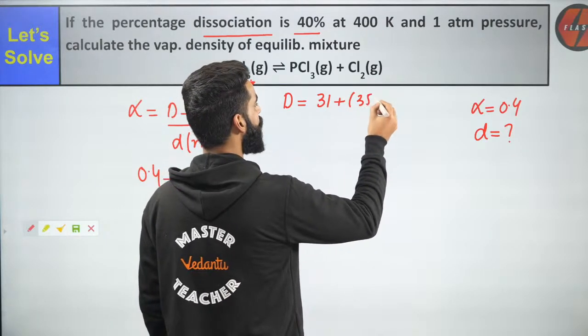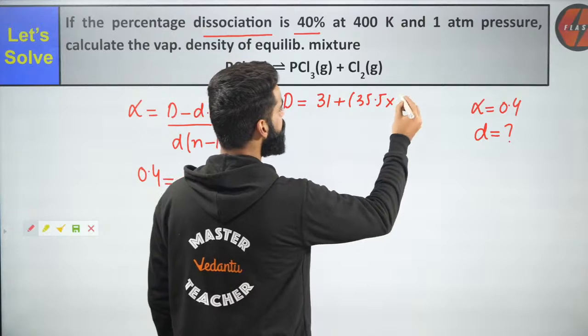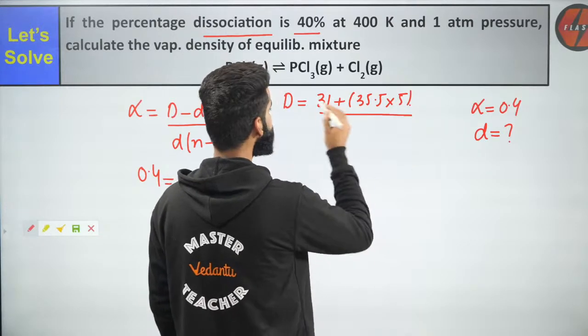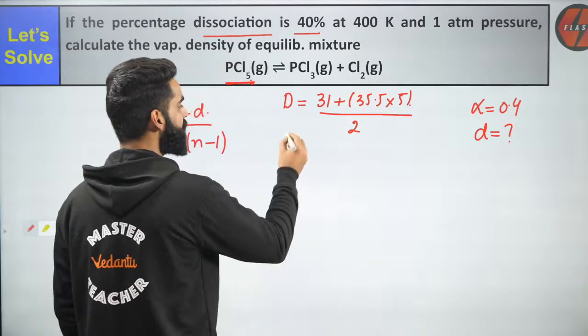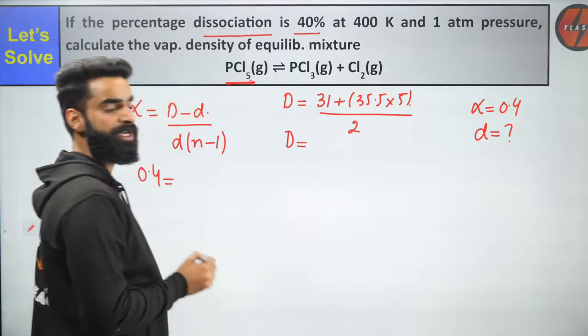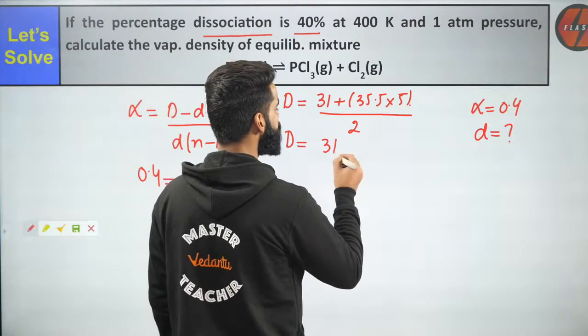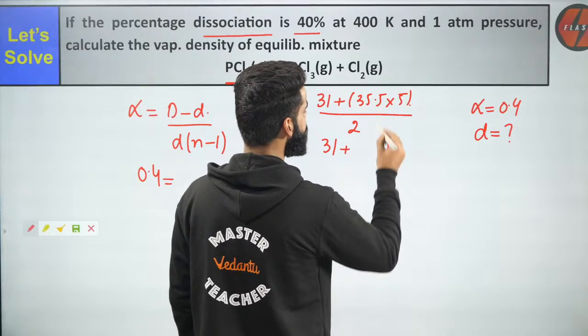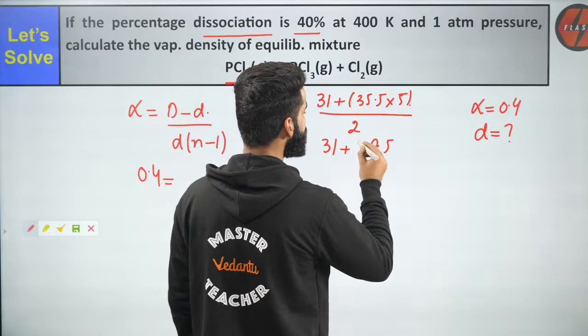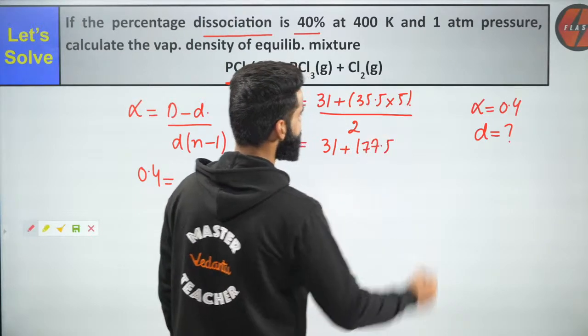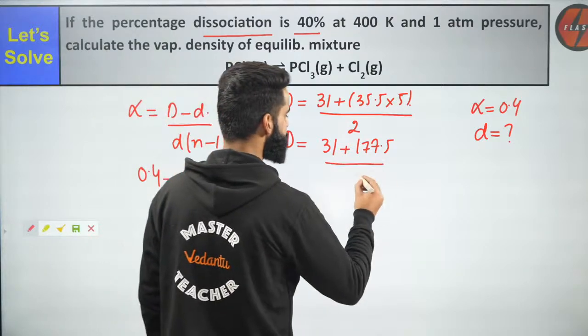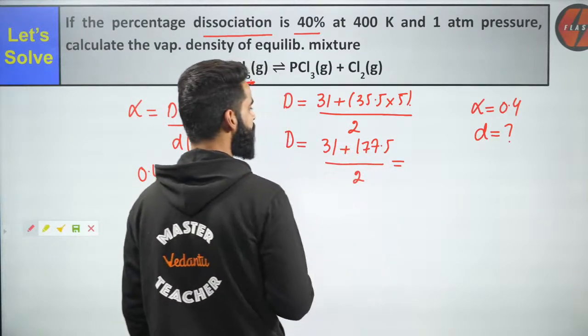Chlorine is 35.5 multiplied by 5, since we have 5 chlorines. Divided by 2. This is going to be the theoretical vapor density value. 31 plus 177.5, which is 208.5, divided by 2.